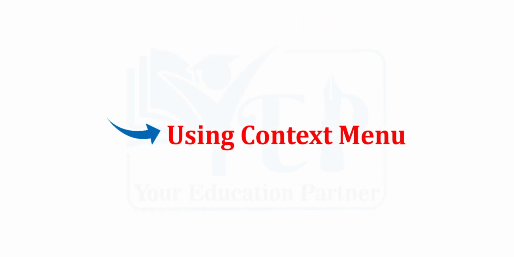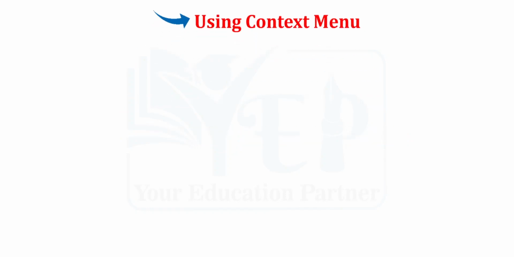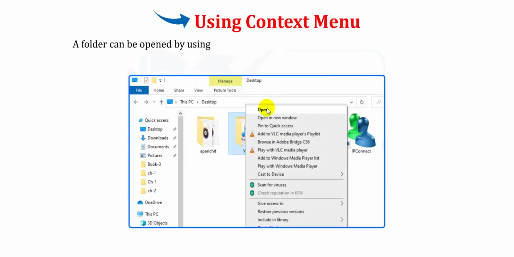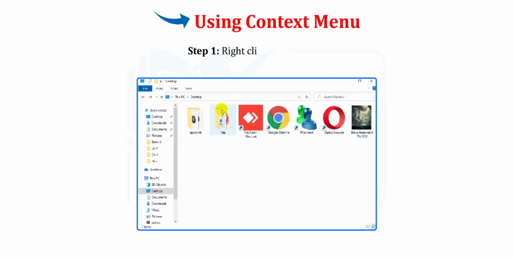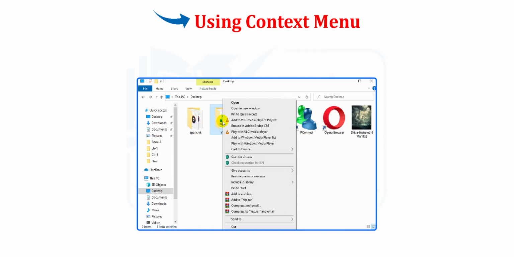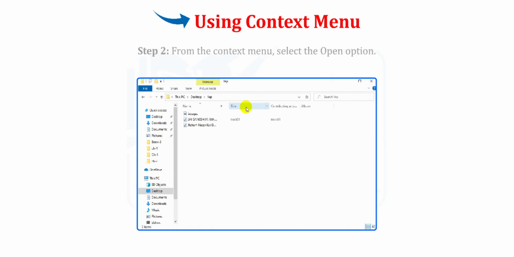Students, let us see how to use Context menu. A folder can be opened by using Context menu. Right-click anywhere on the operating system or application. The steps to open a folder using Context menu are as follows. Step 1. Right-click on the folder. Step 2. From the Context menu, select the Open option.